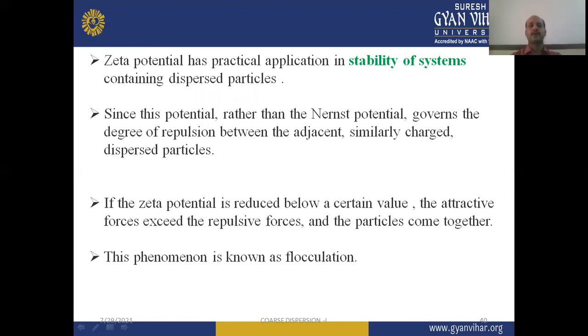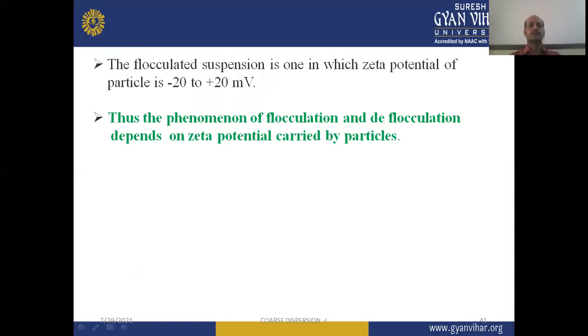Flocculated suspensions are more stable than other types of suspension. So it has practical application in the stability of suspensions. The flocculated suspension is one in which the zeta potential of the particle is -20 to +20 millivolt. Thus, the phenomena of flocculation and deflocculation depend on the zeta potential carried by the suspended particles.